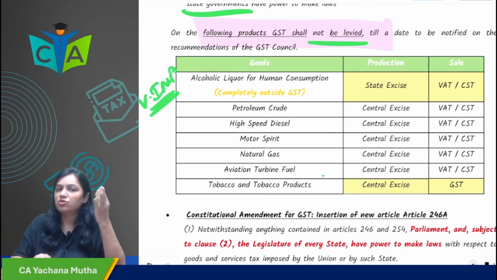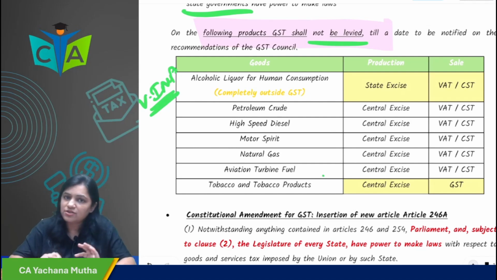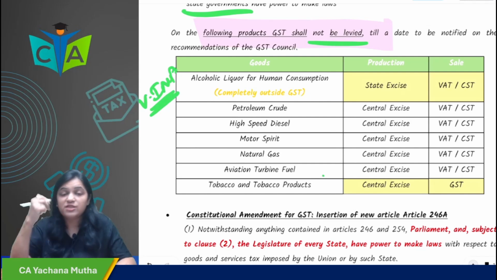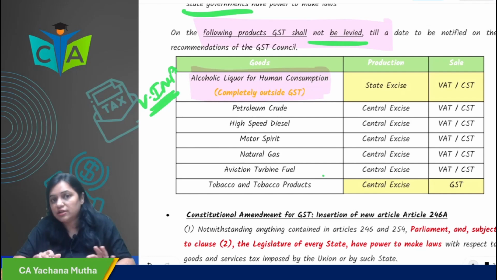You remember the levy section also we have studied. Now we are revising. So you remember the levy section, section 9, we have studied. Alcohol has been kept out of this. So under alcohol, which taxes are levied now? It is out of GST.